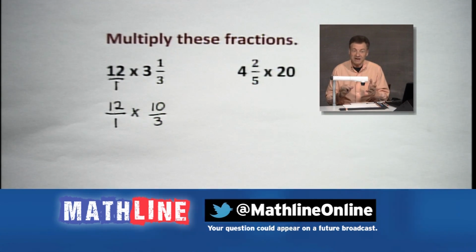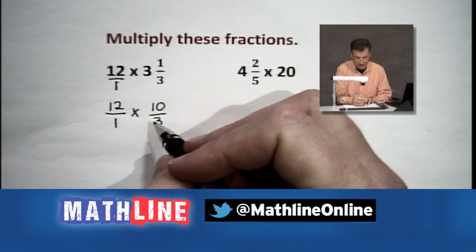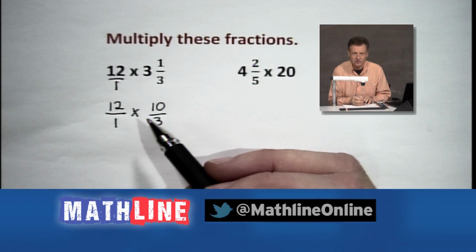Now, where can we go from here? I see cancellation waiting. Now, some of you said, well, I thought you said we're going to multiply numerators. We could do that.